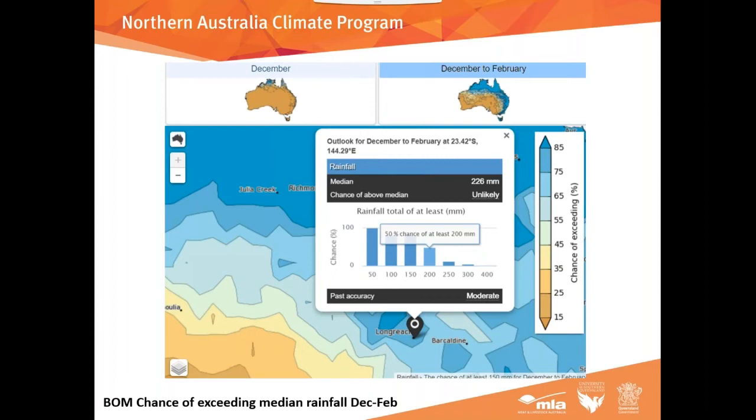And remember, even when we say we've got a 50% chance of getting at least 200 mils, that also means there's a 50% chance that we won't get that. We're actually talking probabilities, and I guess we probably like to focus more on the one where we back off to 150 mil, where we've got an 83% chance of getting at least 150 mil over that period. So what does that mean? How accurate is that forecast? I guess that's the next thing we need to know. If we know what BOM is forecasting, how accurate is it?